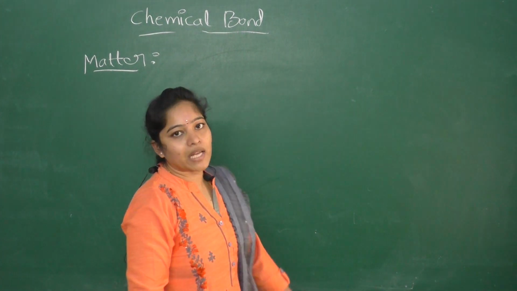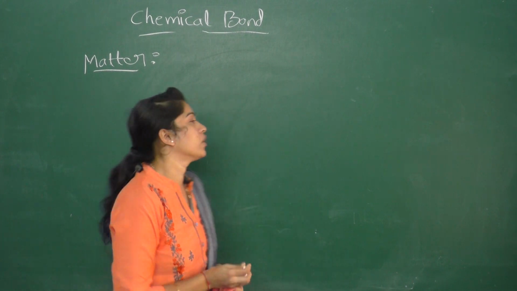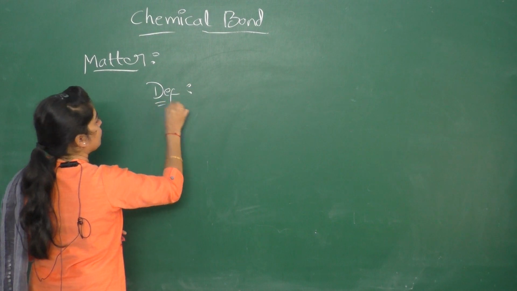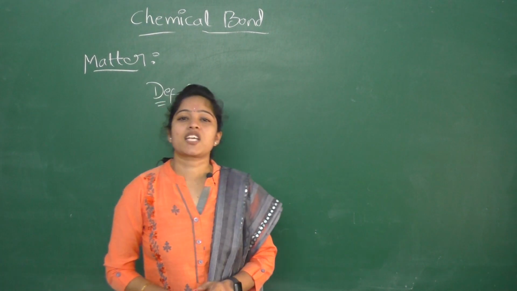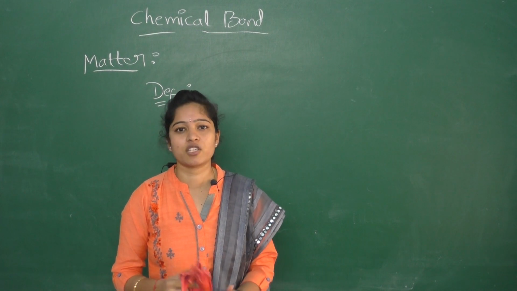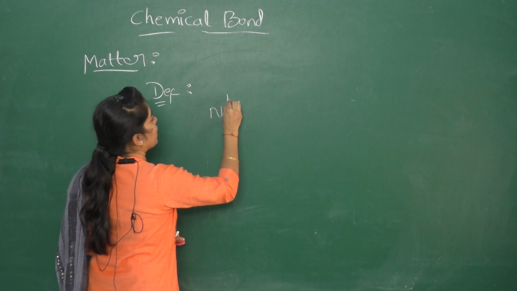Before we learn about types of chemical bond, first we have to know the definition of chemical bond. The force of attraction between two oppositely charged ions is called chemical bond.